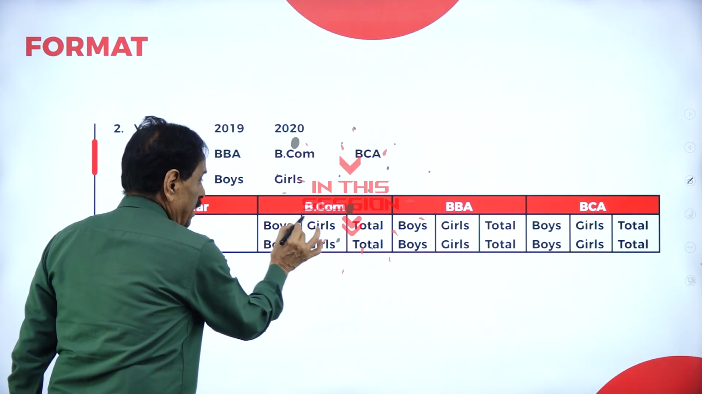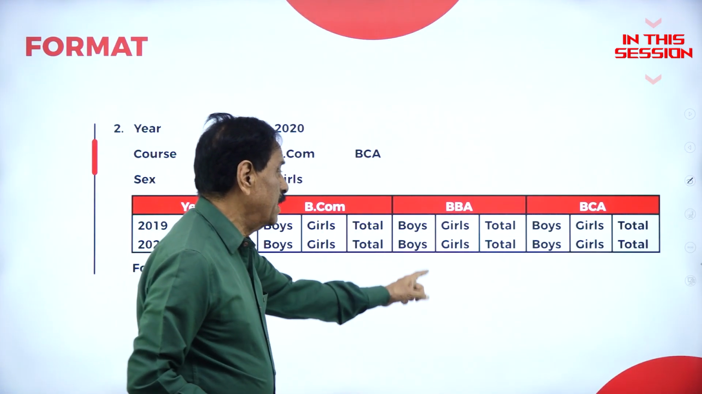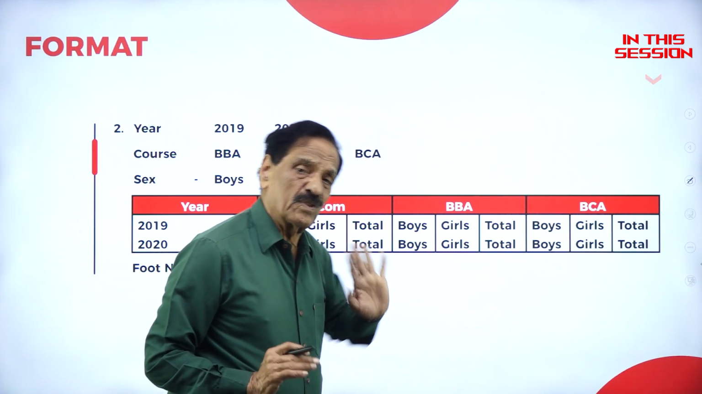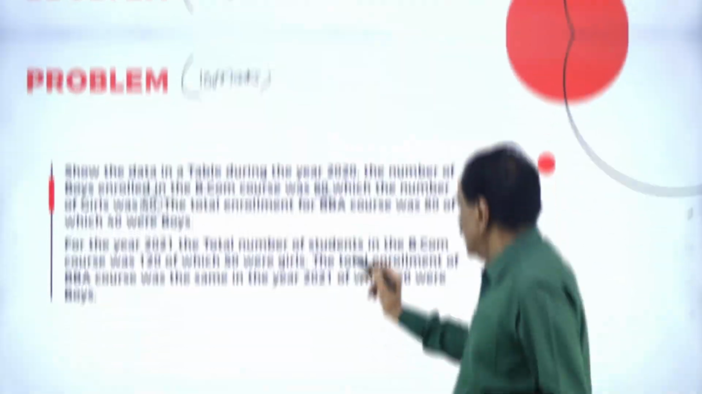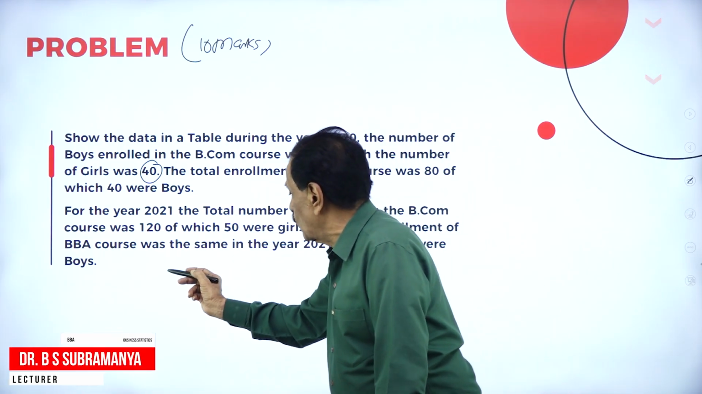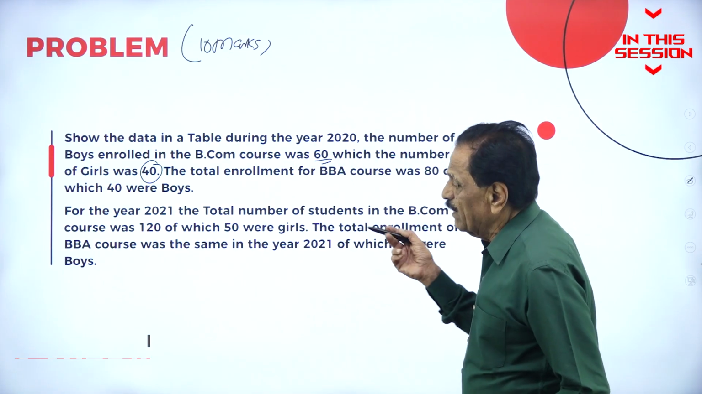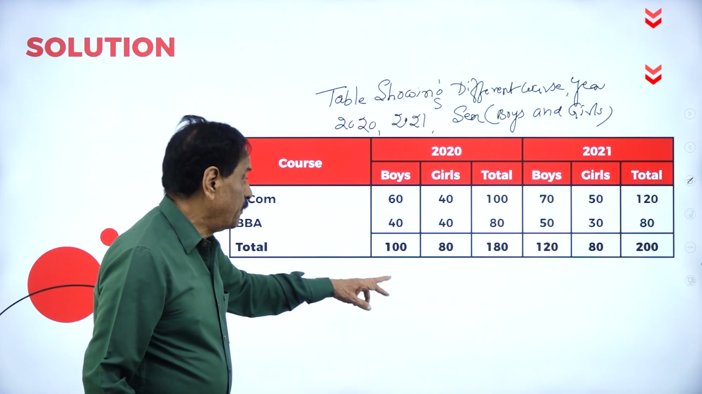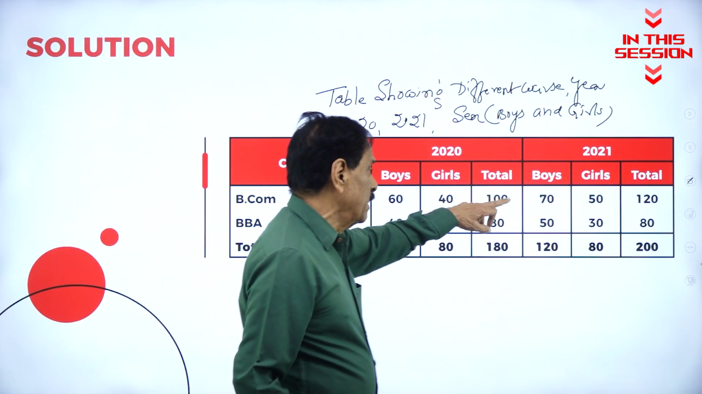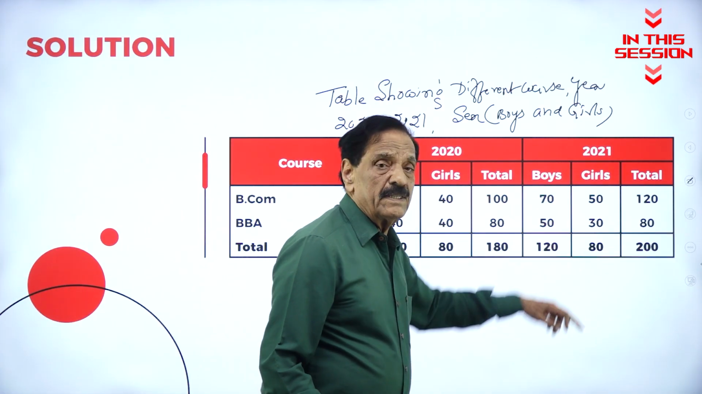2020: boys, girls, total; boys, girls, total; boys, girls, total. Just a blank table. The total enrollment of BBA course was the same in the year 2021, of which 50 were boys. 60, 40, 100, 80, 180, 120, 80. Just fill up the blank.